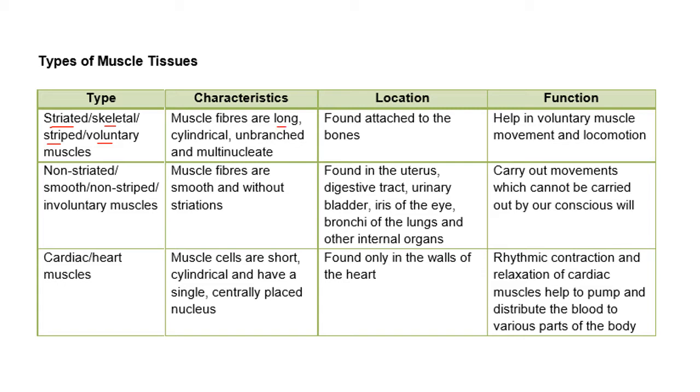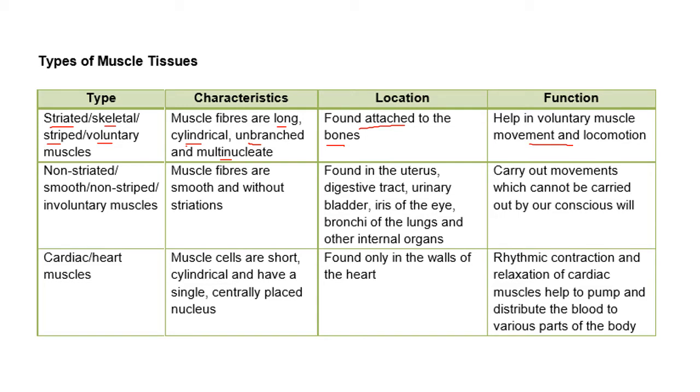They are long, cylindrical, unbranched, and multinucleate. You can see the diagram again and you will remember. Where is it attached? To the bones. Why? Because it is voluntary. We want to move the bones according to our own will. So because it moves according to will, these are voluntary muscles. The function is movement and locomotion.